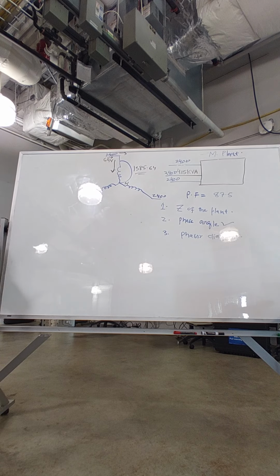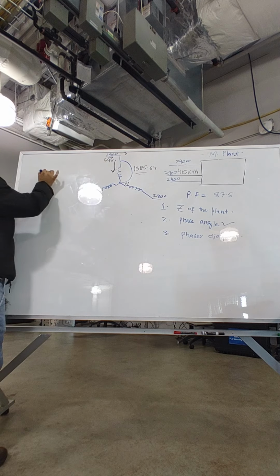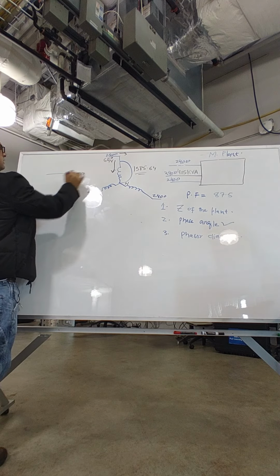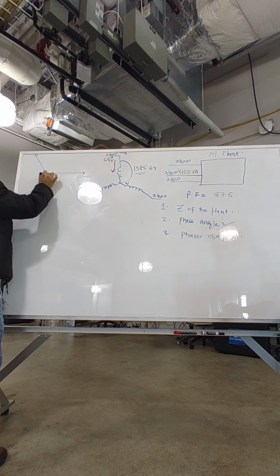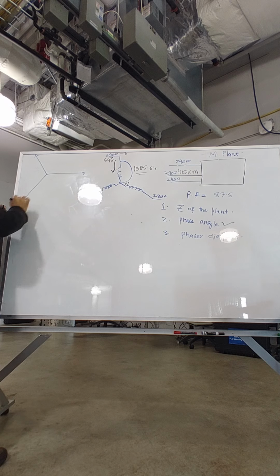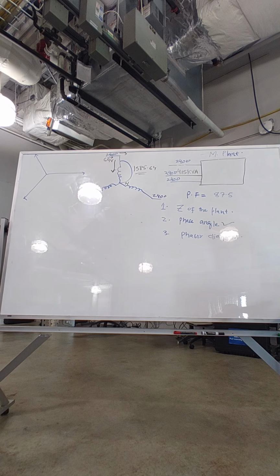So if we look at it, let's say we got this. This is voltage, and right here is the voltage. Sounds good?